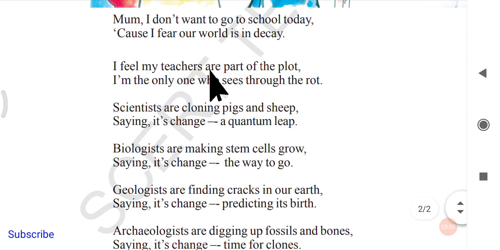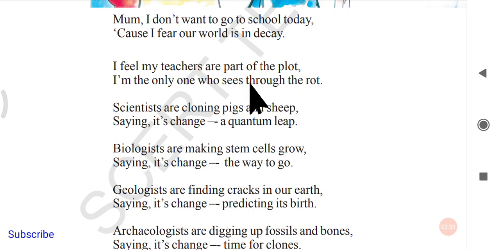I feel my teachers are part of the plot. I am the only one who sees through the rot. She is also feeling that even her teachers are members, part of the plot. Plot in the sense of a scheme. The world is going to end, and this little girl feels that teachers are also taking part to end the world. Teachers are also culprits here.